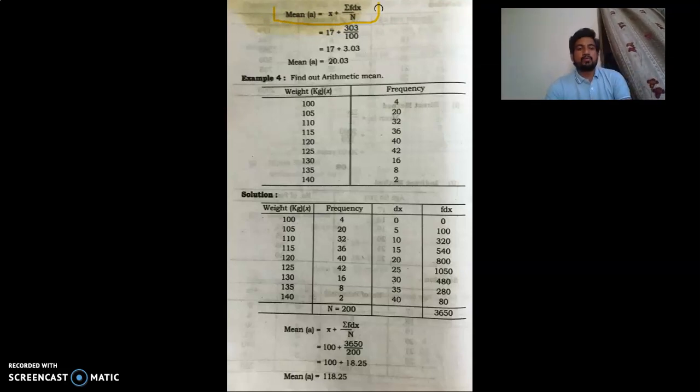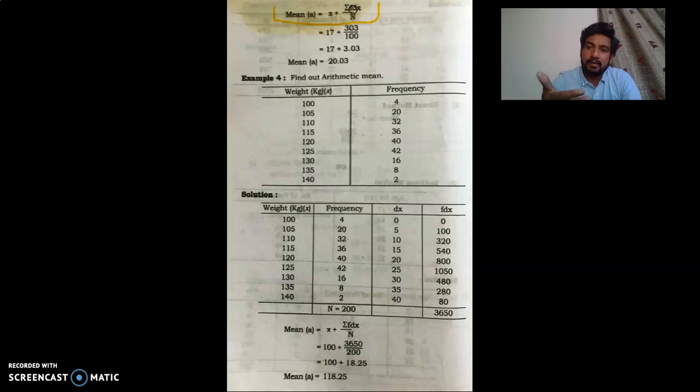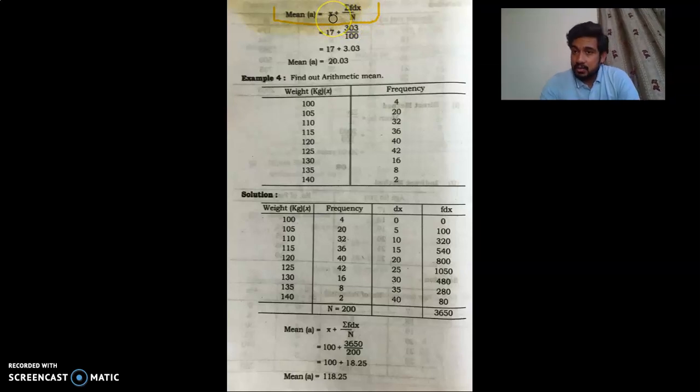Okay, so what we have to find out first is dx, the deviation from A. Then we have to find out f dx, the deviation multiplied by f. Then we have to find summation f dx, meaning the summation of the entire addition of that particular f dx column. We have to find capital N, we have to find A, the assumed mean, and after that we will get the answer. So this is our formula.